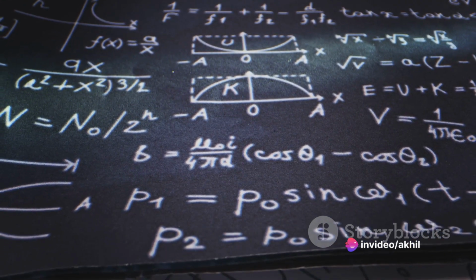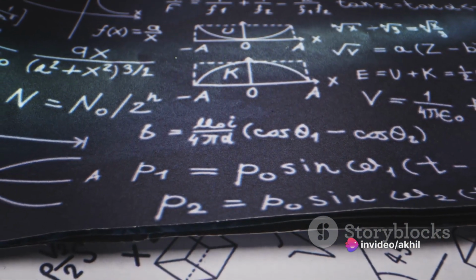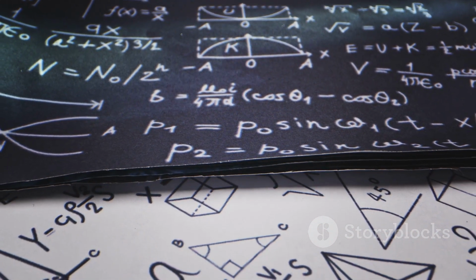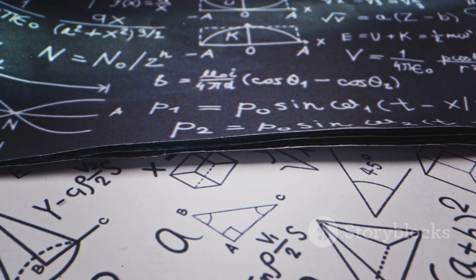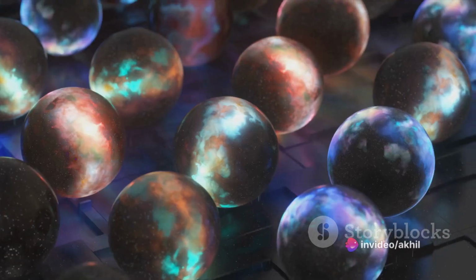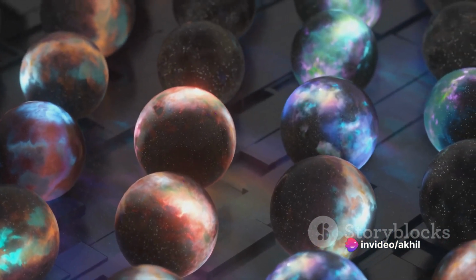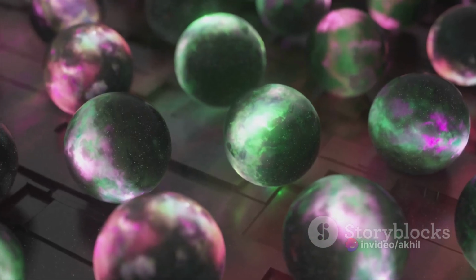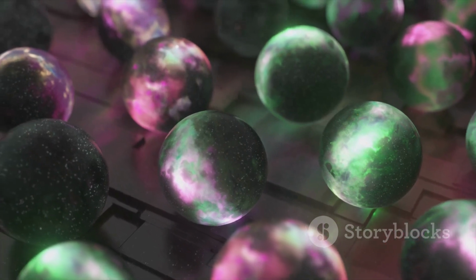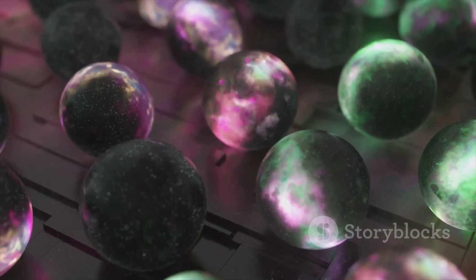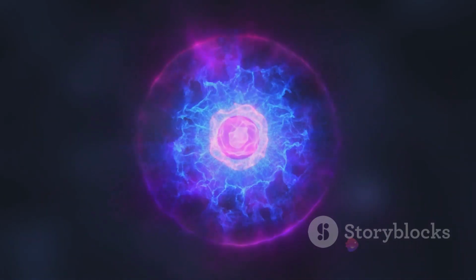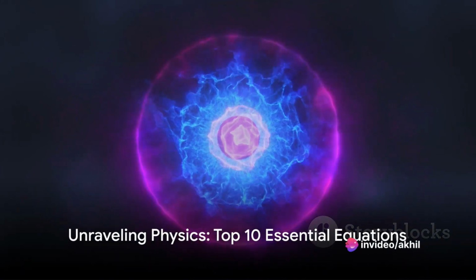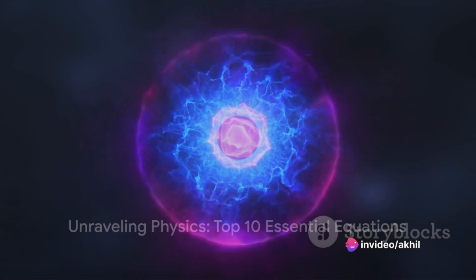So, what does all this mean? Well, it means that the behavior of particles at the quantum level is inherently probabilistic. We can't know with certainty where a particle will be, but we can calculate the odds. In the end, Schrödinger's equation isn't just a mathematical formula. It's a window into the strange and fascinating world of quantum physics. It's a tool that helps us navigate a realm where particles can be in two places at once, and cats can be both dead and alive. So Schrödinger's equation isn't just math, it's the key to the quantum realm.